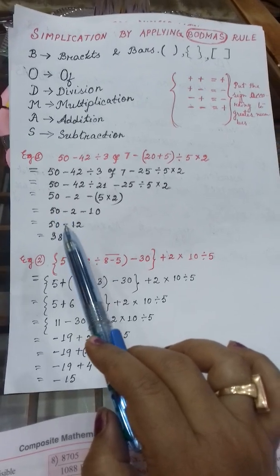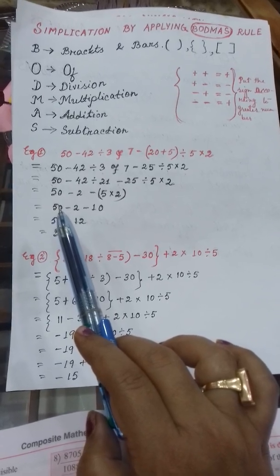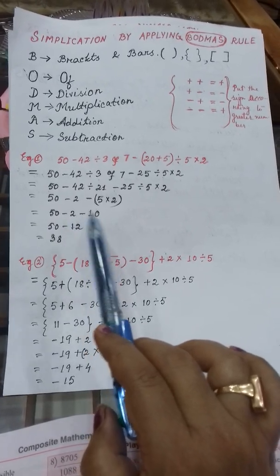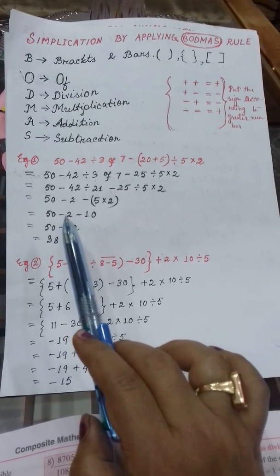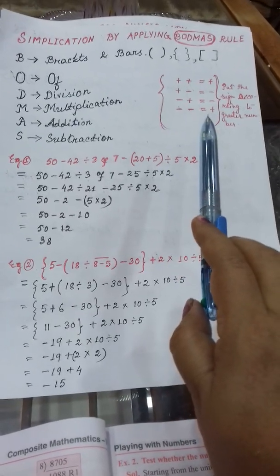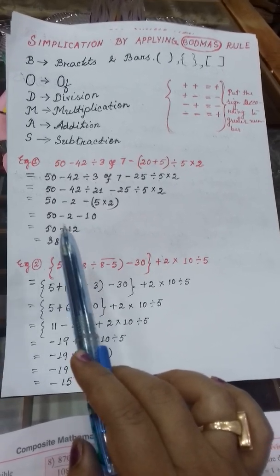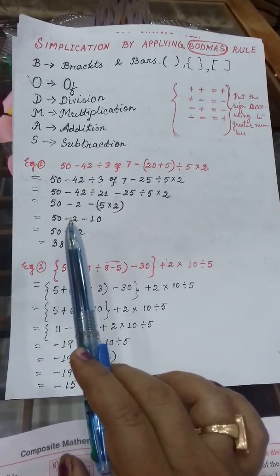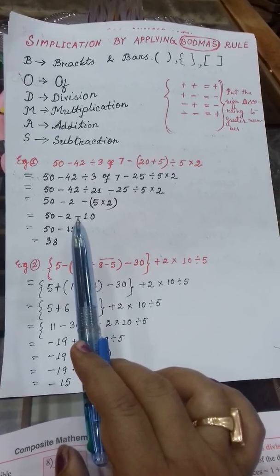Clear? Now next you see in this second last step, here 50 is a positive number because before 50 there is no sign, it means positive, and 2 and 10, these two are negative numbers. Now as here two are negative numbers, what will you do? Addition. According to this, two negative numbers you will do addition. So minus 2 and minus 10, what I have done? Minus 12. Why have I put the minus symbol here? As I told you, you will compare between these two numbers. 10 is the greater number, and before 10 the sign is what?